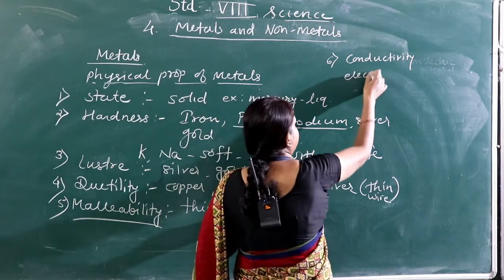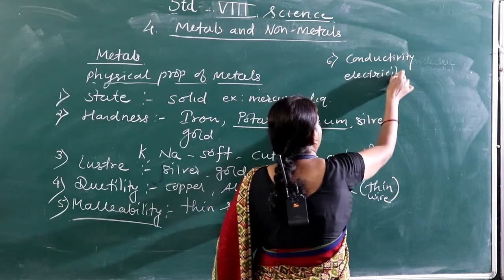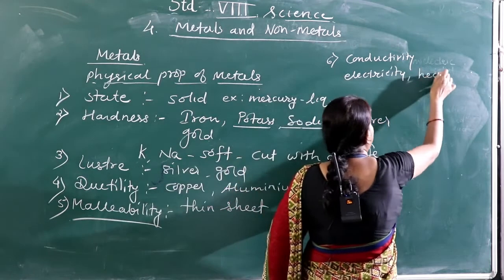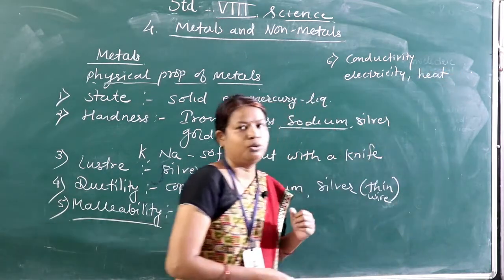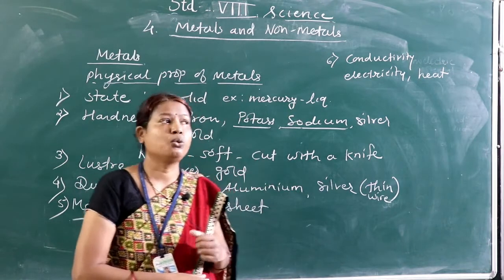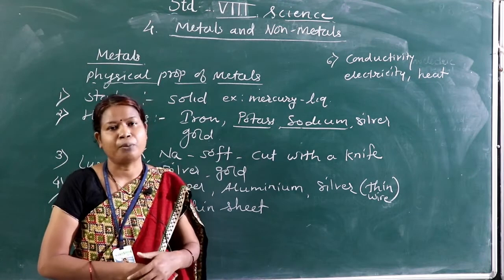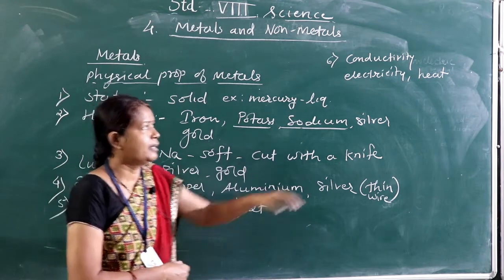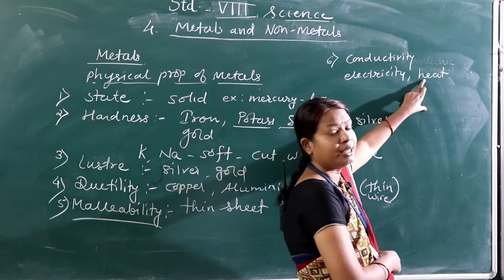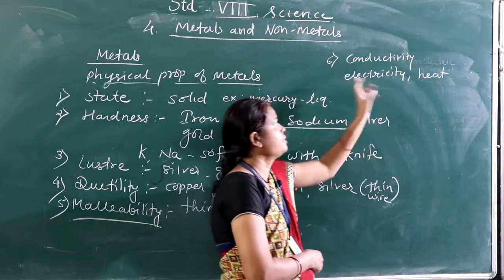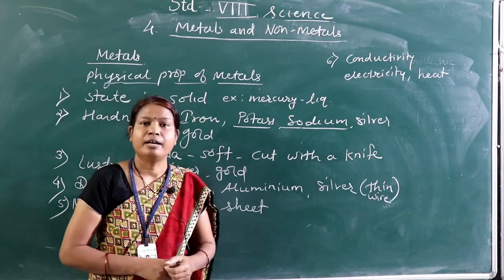Not only electricity, but they are good conductors of heat also. At your home, you have seen the cooking vessels. The cooking vessel might be steel, copper, or aluminium. They can conduct the heat very easily, as well as being good conductors of electricity.